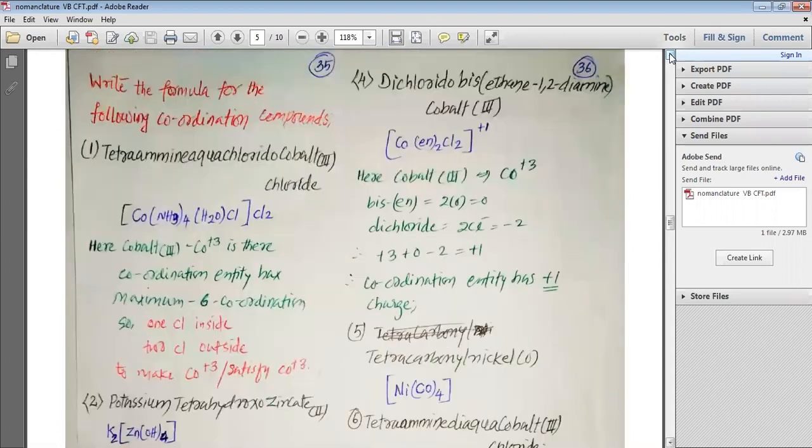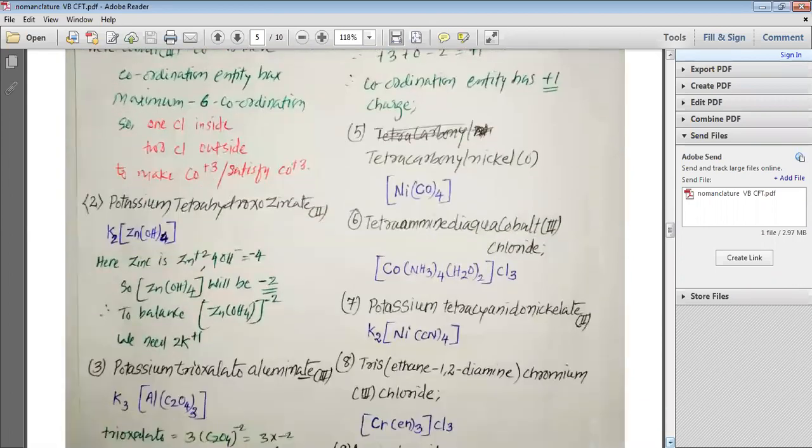As it is clearly written in the name tetraammine, so we write (NH3)4. There is nothing in front of aqua, so aqua is 1, and there is nothing in front of chlorido, so chlorido is also 1. And chloride we have written 2 because cobalt plus 3 is there, and only one Cl is minus 1, so only one oxidation state is satisfied. So 2 oxidation states are not satisfied, and that is why we have written Cl2 outside.